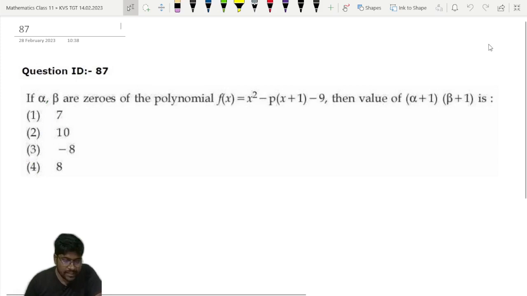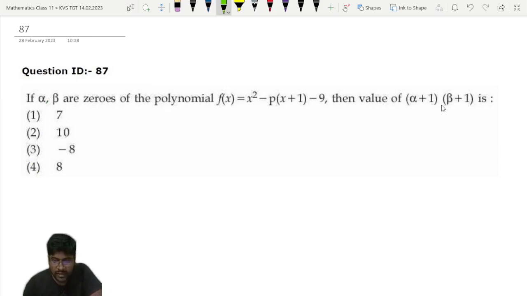Now here they are saying if alpha and beta are zeros of the polynomial, then the value of alpha plus 1 into beta plus 1 is what?